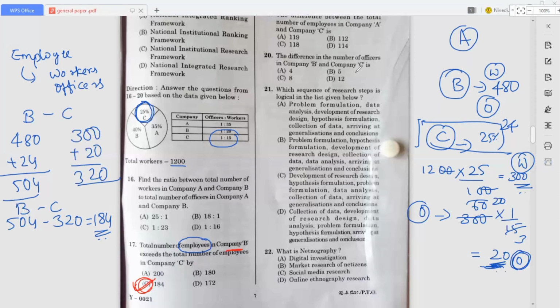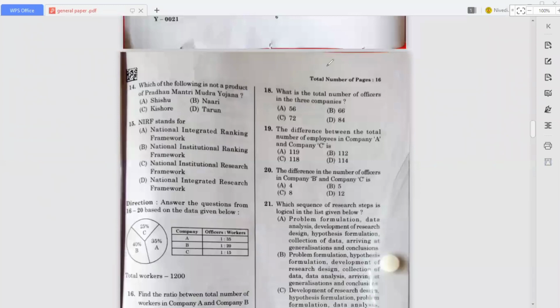It's 18, right? So where is the 18? Here. So in 18 question, they are asking what is the total number of officers in the three companies. What are the three companies? A company, B company, and C company. Okay, so we already did, right? So in the A company we got how many? That is 12. In the B company we got 24.